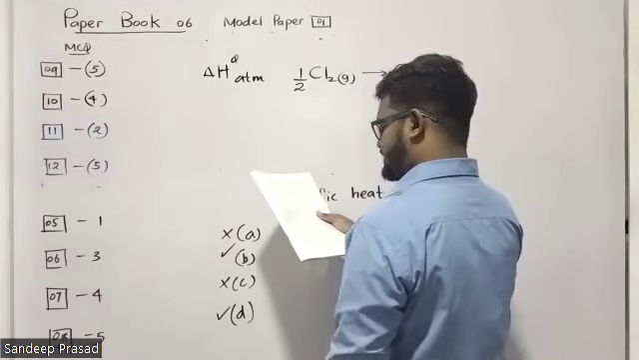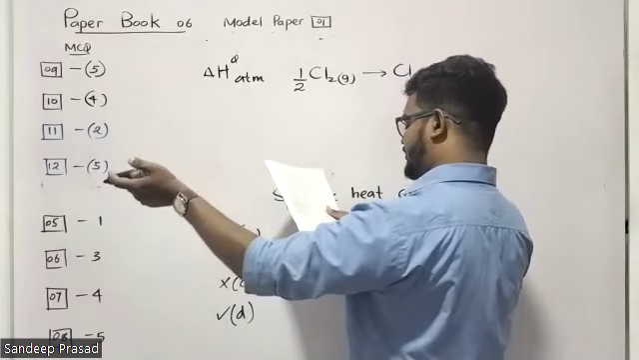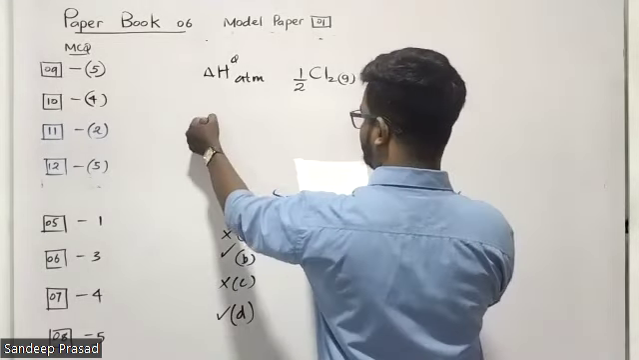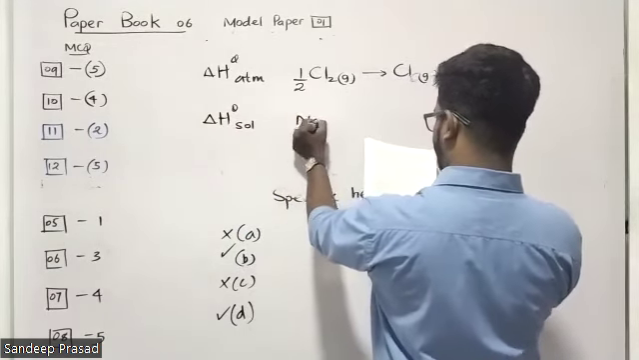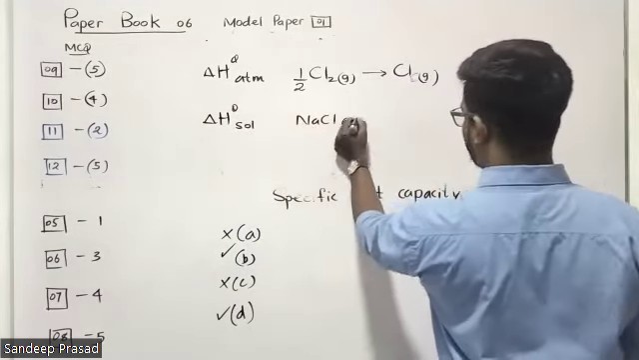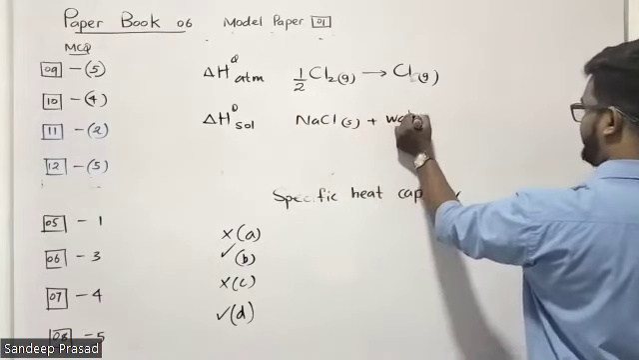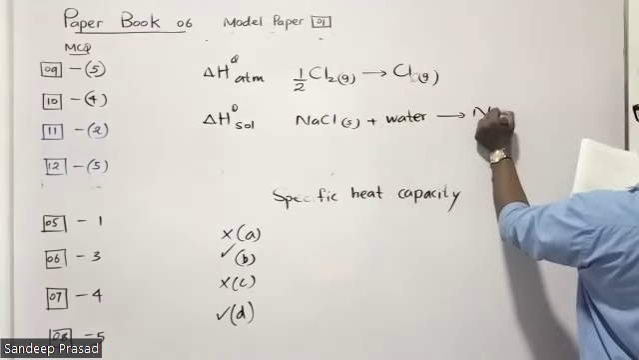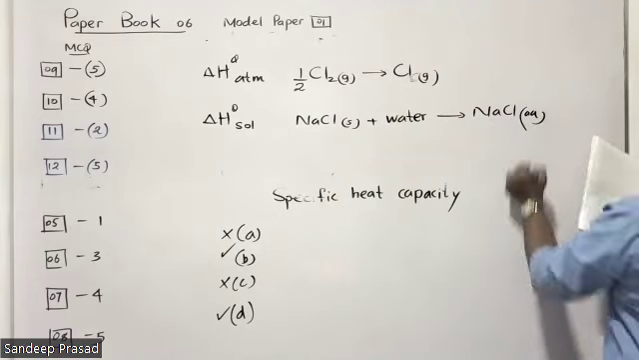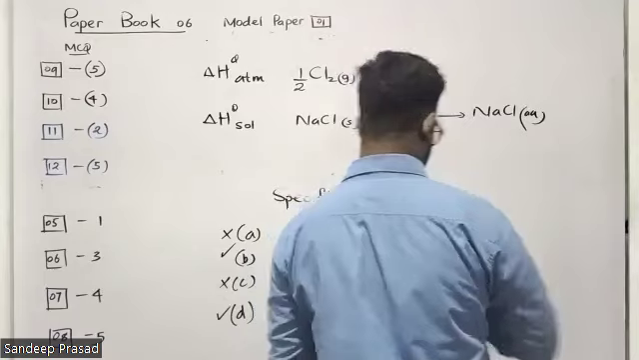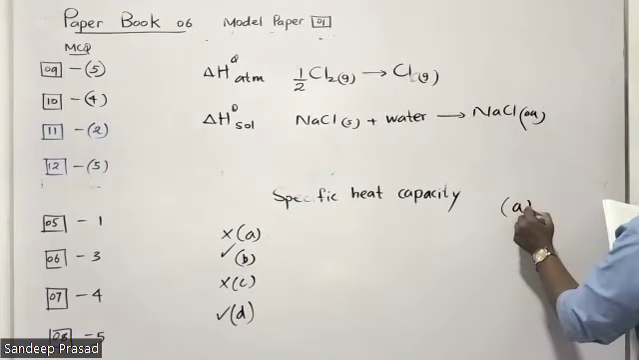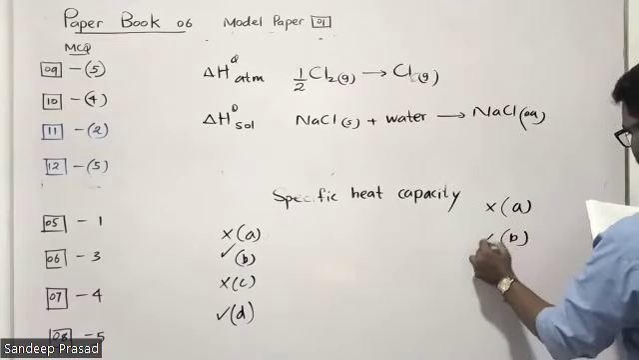Second one, standard enthalpy of solution. Actually, they have given the opposite of this one. The solution enthalpy should be sodium chloride solid plus water producing sodium chloride aqueous. So this should be the solution enthalpy, right? And the next one, they have given the opposite thing. So simply A statement wrong, B statement also wrong.